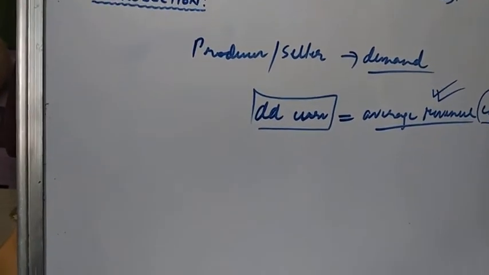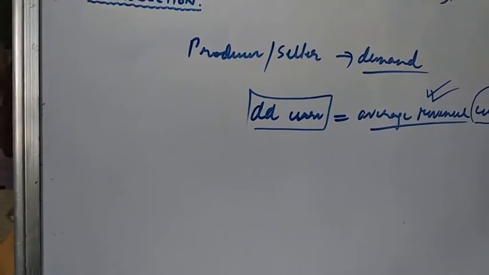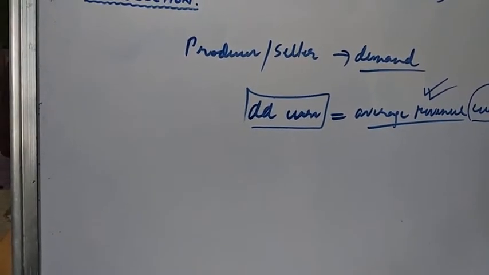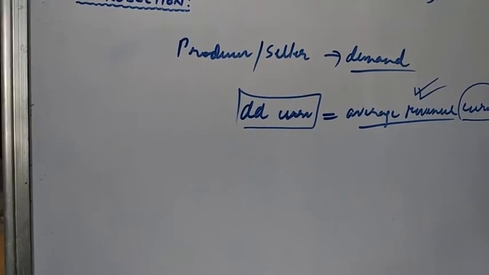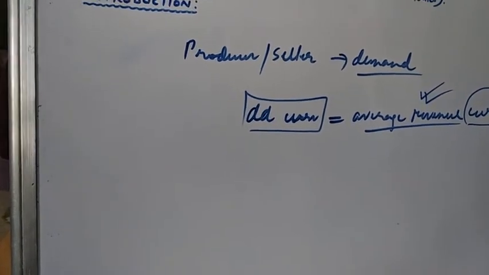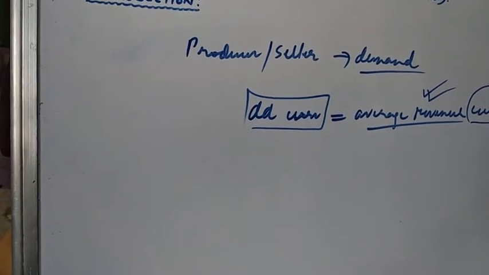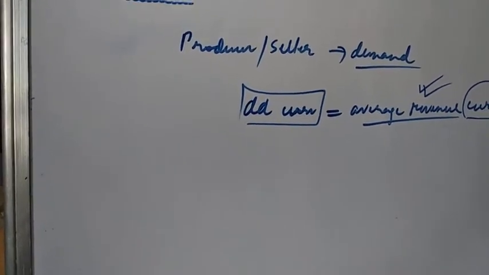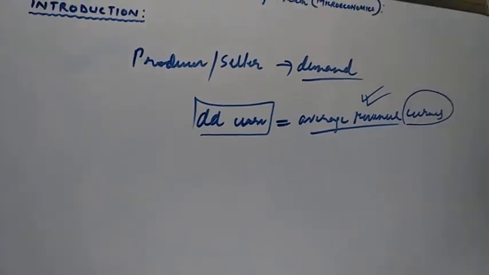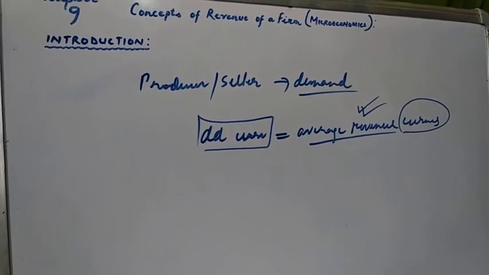That is what we have to discuss, the various concepts of the revenue of a firm. Besides average revenue, there are other concepts of revenue like total revenue and marginal revenue. We shall explain all these concepts of revenue and their relationship with each other and with the elasticity of demand.